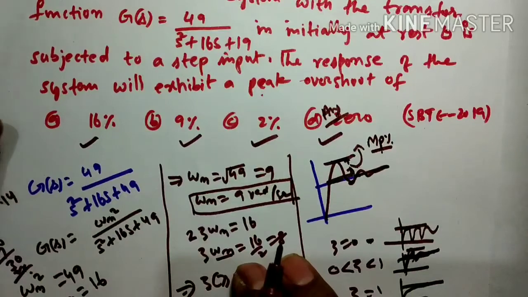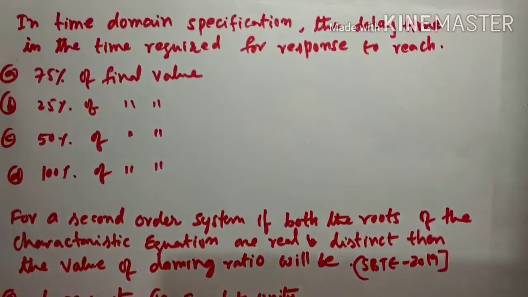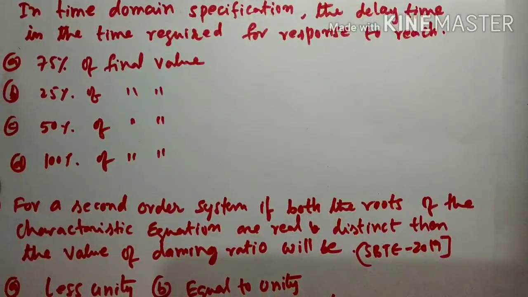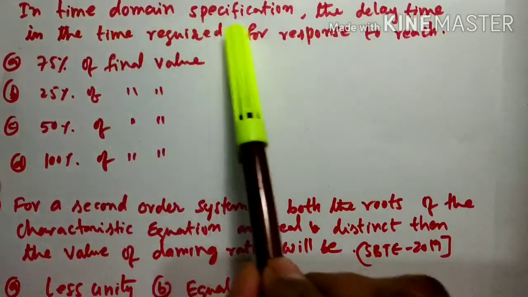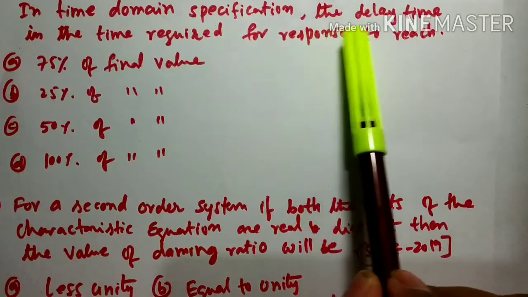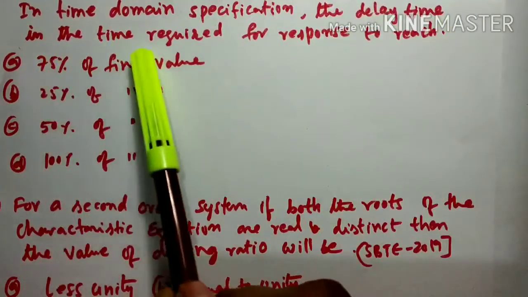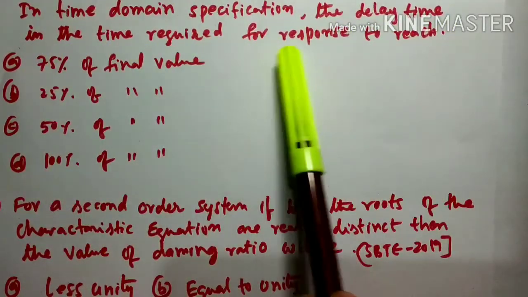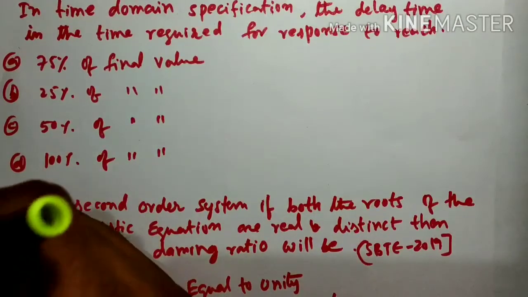Okay, so we will see another question. That is the 10th question. In time domain specification, the delay time is the time required for the response to reach... So you already know very well.